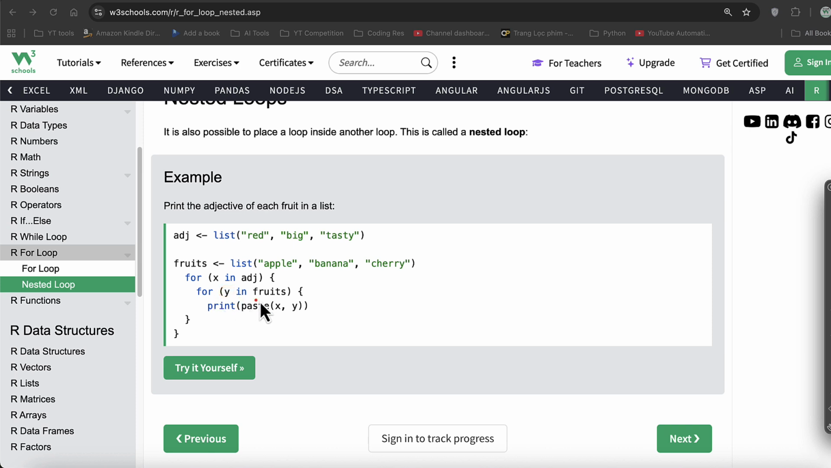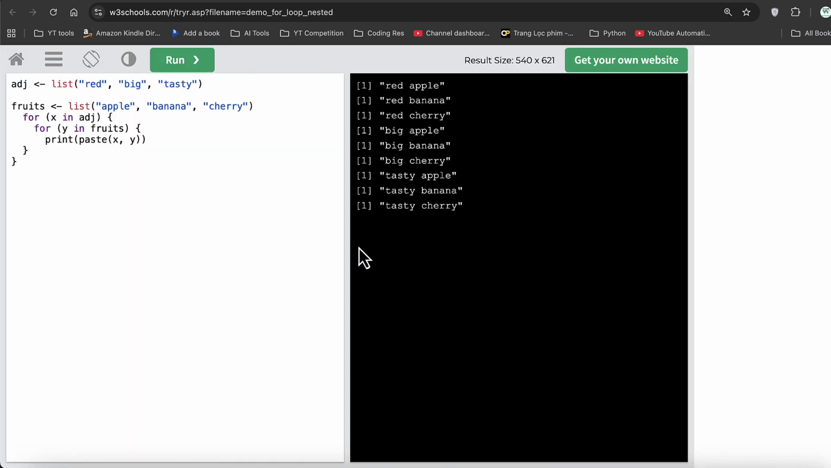Then paste means paste the value of X and paste the value of Y inside the print statement. The output will be quite interesting. Now you see, we have a bunch of data. What's happening now? Let's debug that.